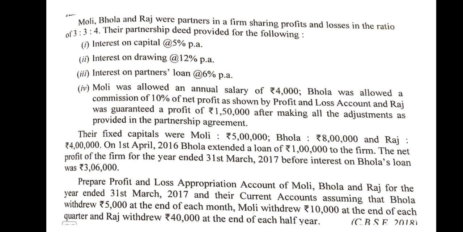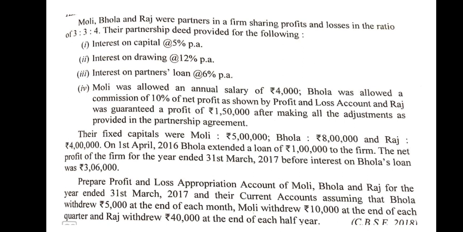Molly was allowed an annual salary of 4,000. Bhola was allowed a commission of 10% of net profit, after charging the commission. Raj was guaranteed a minimum profit of 1,50,000 after making all adjustments. It means Raj's profit will not be less than 1,50,000 in a year. Fixed capital of the partners: Molly 5 lakh, Bhola 8 lakh and Raj 4 lakh. On 1st April 2016, Bhola has given a loan of rupees 1 lakh to the firm.